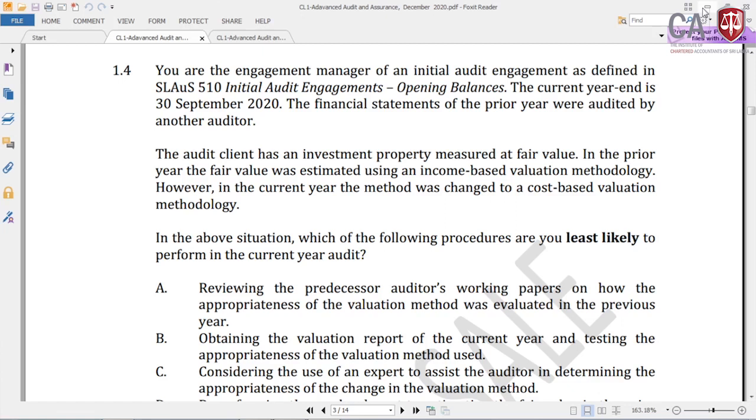So in the above situation, which of the following procedure, right? So least likely to perform in the current year audit. Reviewing the predecessor auditors' working papers on how the appropriateness of the valuation method was evaluated in the previous year. Obtaining the valuation report of the current year and testing the appropriateness of valuation method used.